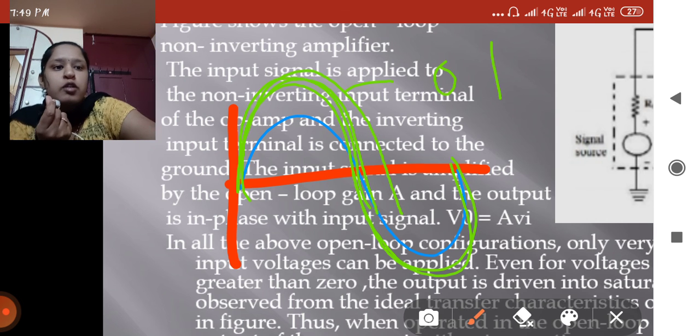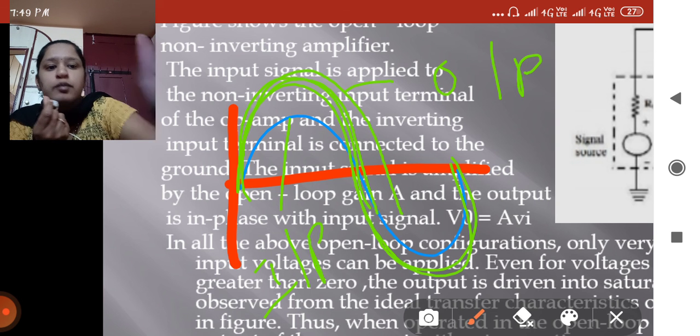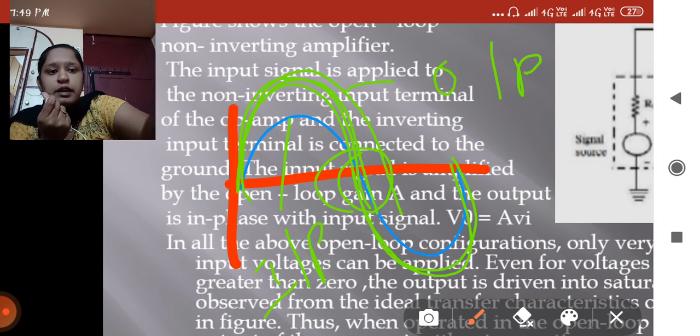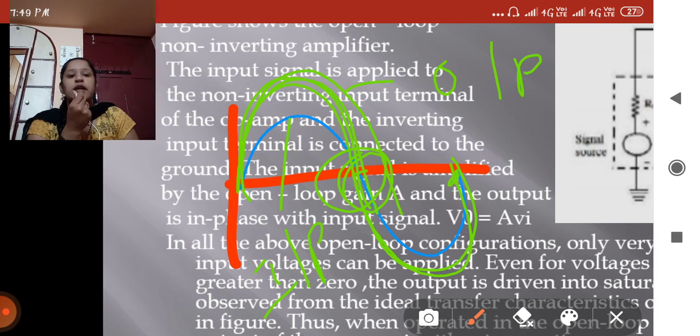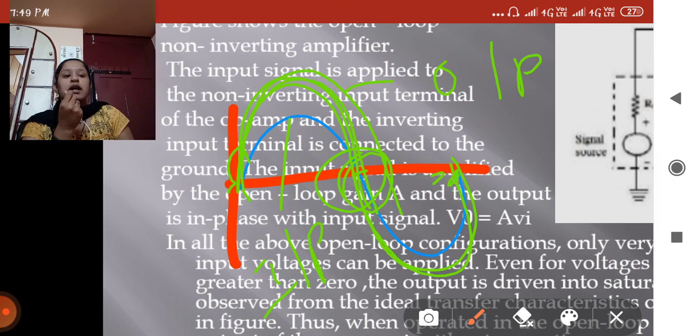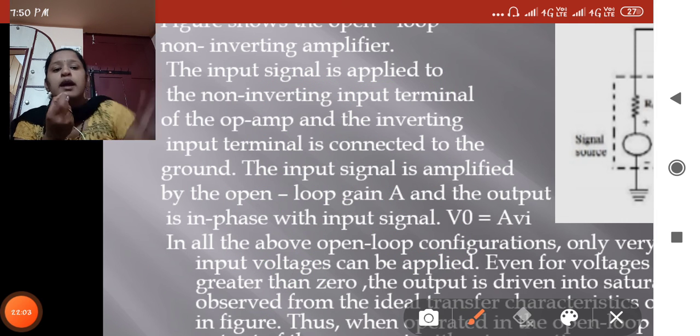Your graph will be with the high gain. You can amplify the signal, but in phase means the phase will be the same, the starting point and the end point. This is the same, right?